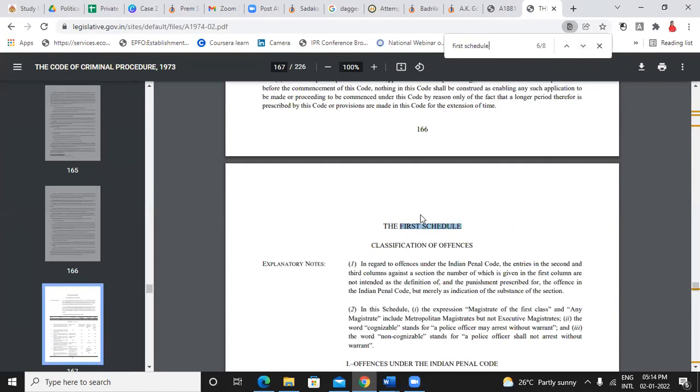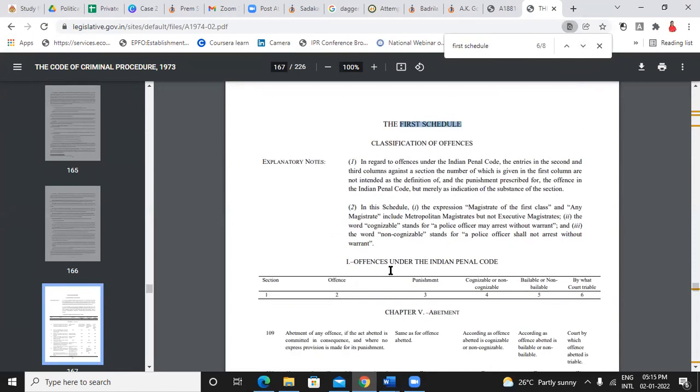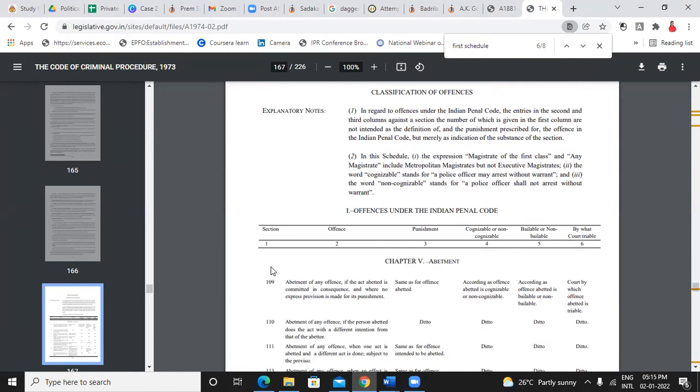So here if you open the first schedule, it provides for offenses under IPC, whatever offenses are provided under IPC. For all those offenses, it provides this detailed list which mentions under which section of IPC that offense has been given, what offense it is,